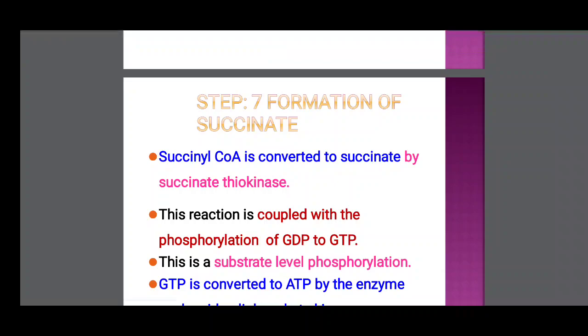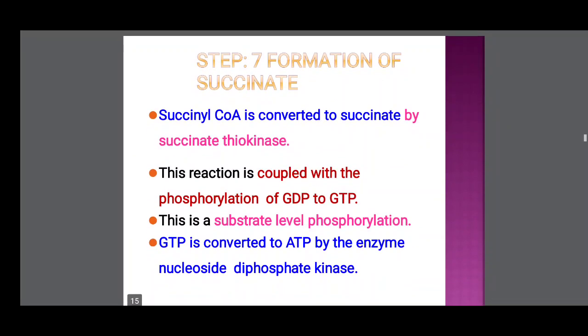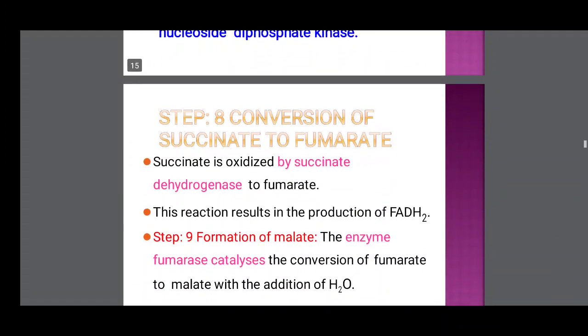In plants, ADP is converted to ATP. In animal cells, GDP is converted to GTP. Remember this. In plant respiration, in the seventh reaction of the Krebs cycle, the substrate level phosphorylation directly forms ATP, whereas in animal cells it forms GTP. This is the difference.